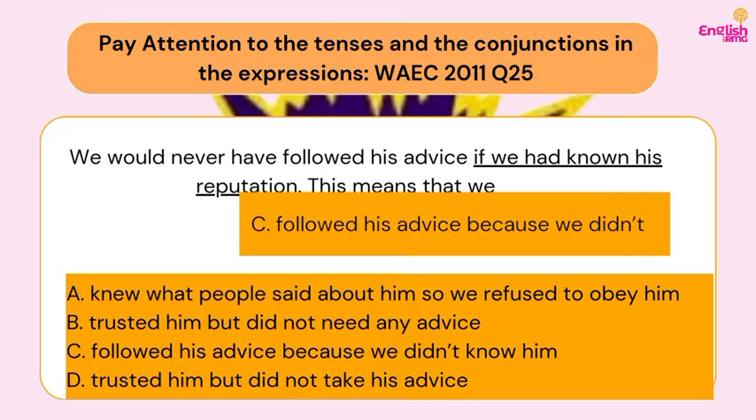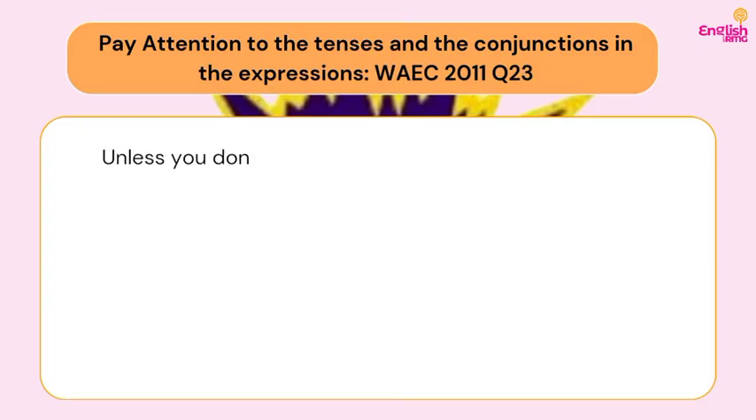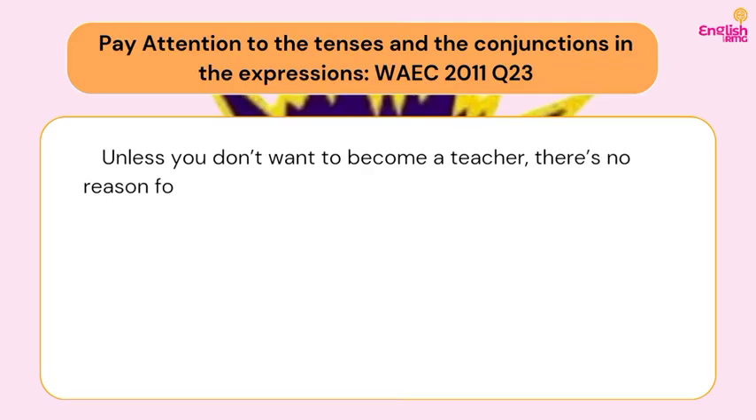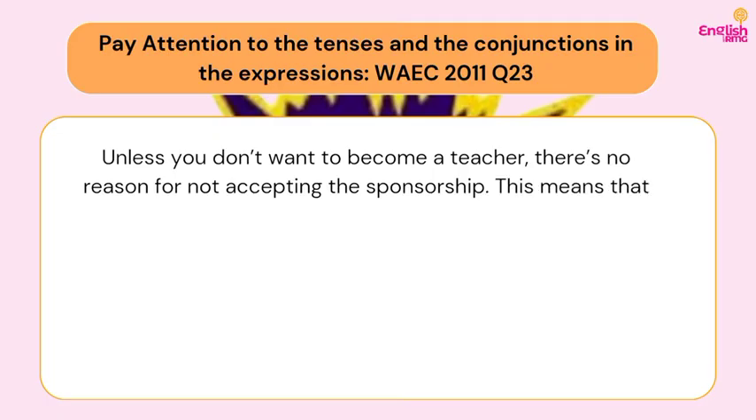We would never have followed his advice if we had known his reputation. That is, we followed his advice because we didn't know his reputation. Do you understand? So now let's go to the last question on paying attention to the conjunctions and the tenses. So here we have an example of paying attention to the conjunction. So we have, unless you don't want to become a teacher, there is no reason for not accepting the sponsorship.